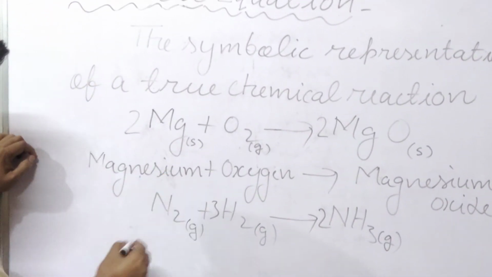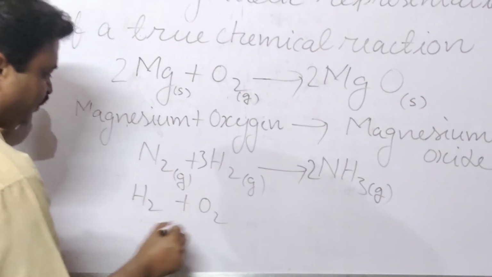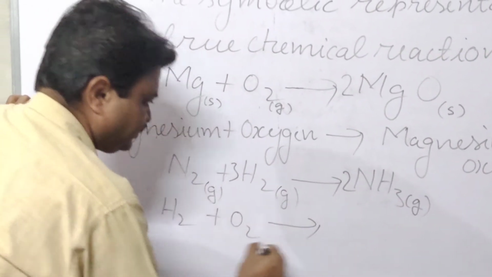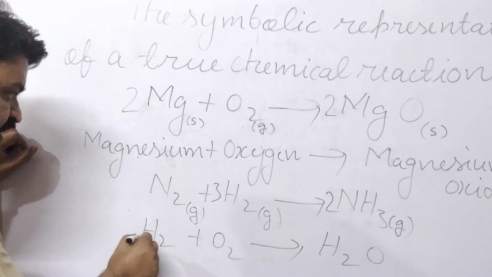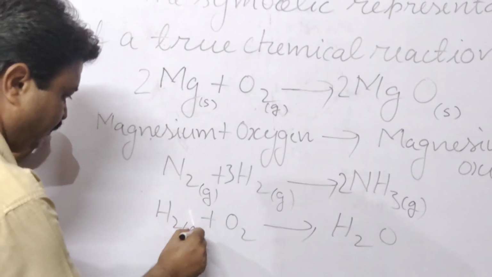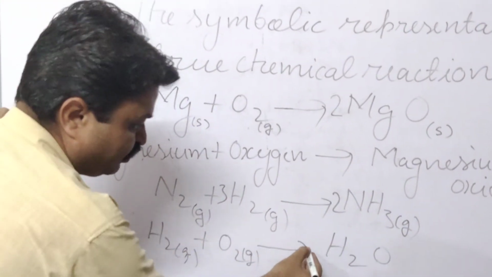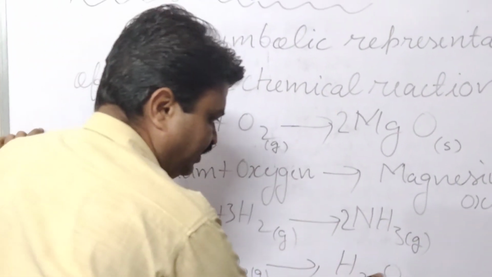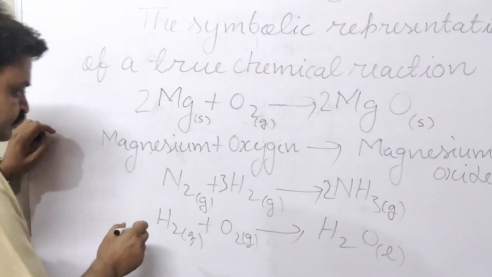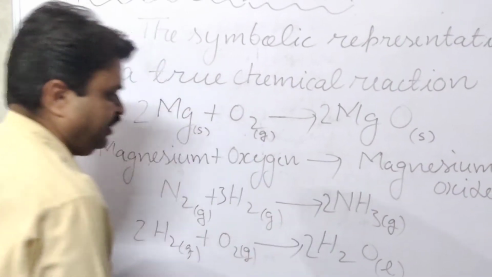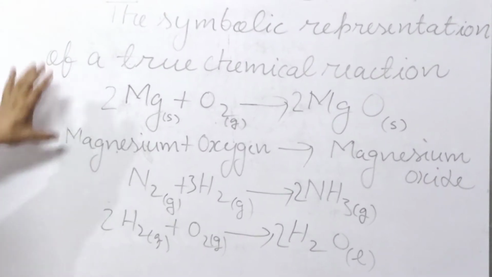Another equation we are writing here: H2 plus O2. When they react with each other, then what do they form? They form H2O. Here hydrogen is a gas, oxygen is a gas, but the product that is produced here is water, and it is found in the liquid state. Now we will balance it. Now it is balanced.